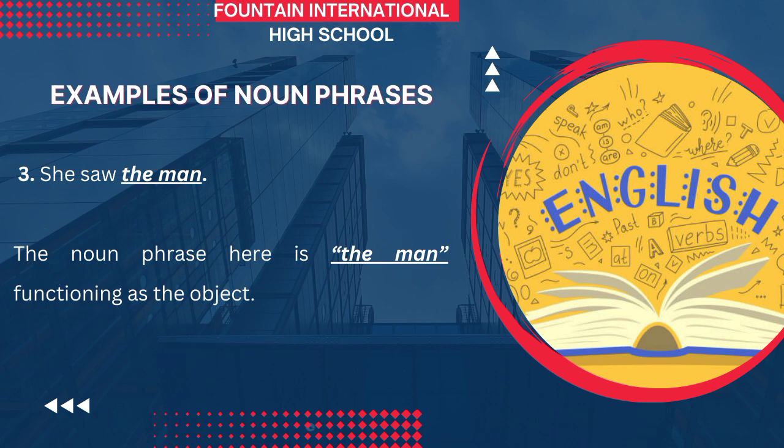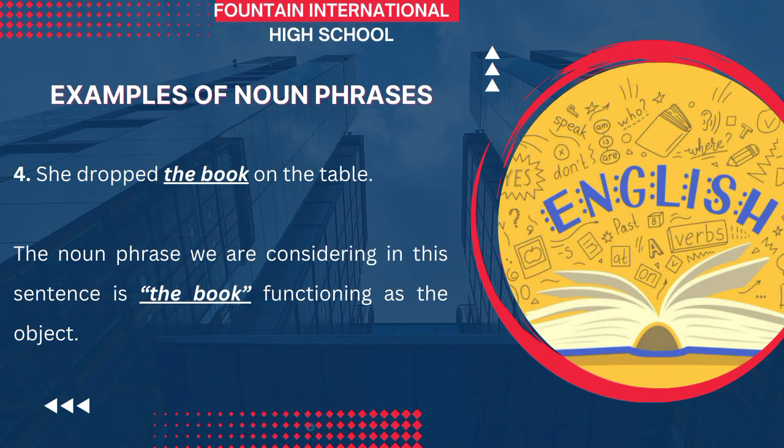So the next one, she dropped the book on the table. So the book is a noun phrase. The table is a noun phrase also, but the one we are looking at is the book. So the book is the noun phrase in that sentence, functioning as the object of the sentence, the receiver of the action. That was what she dropped. So that is the object in that sentence.